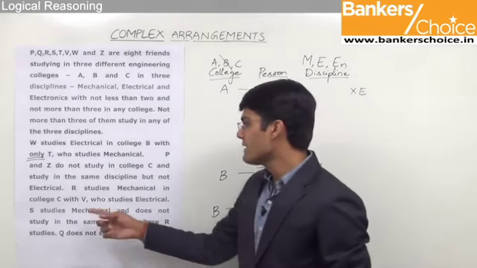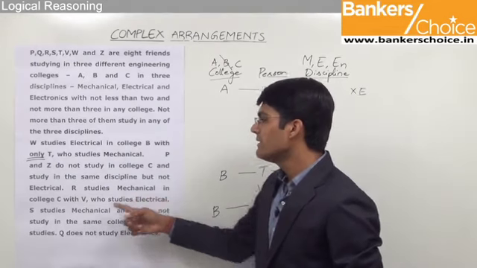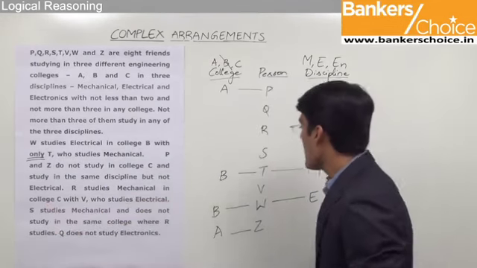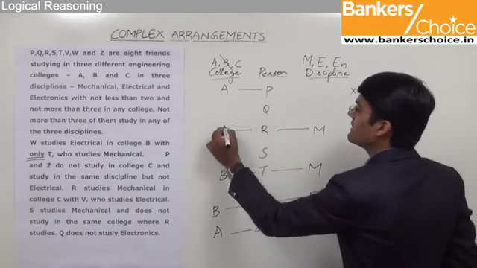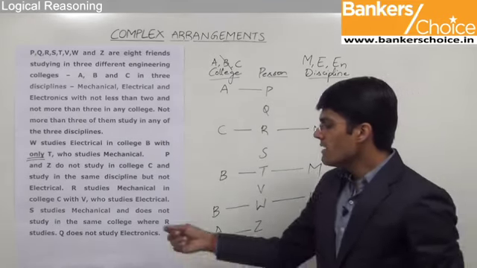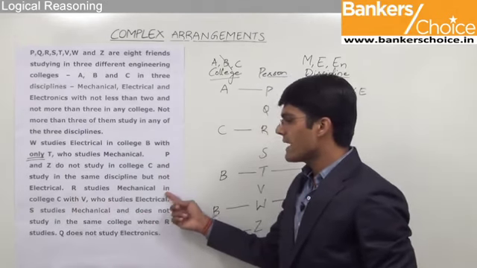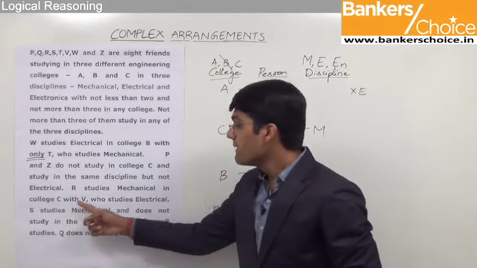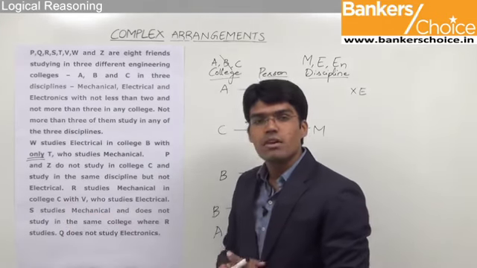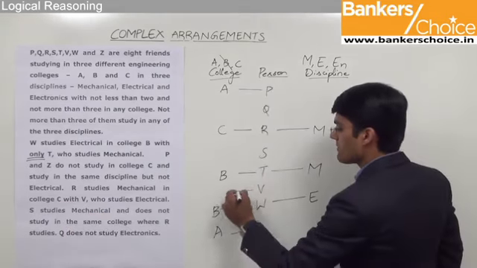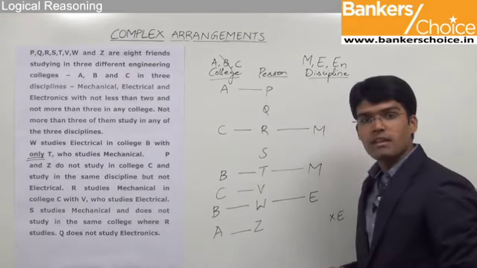The next statement here is R studies mechanical in college C. R studies mechanical, so this can be taken as M, and he studies in college C. If we continue reading, R studies mechanical in college C with V. That means the person V also studies in college C. So we can make a note of V's college, that is C.